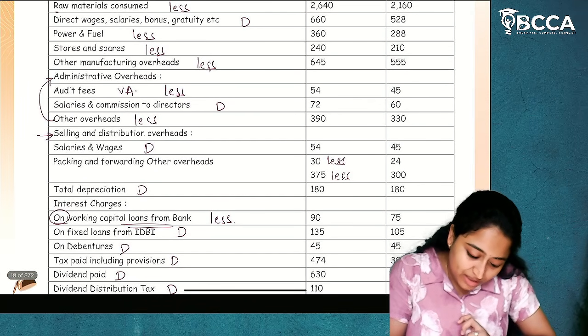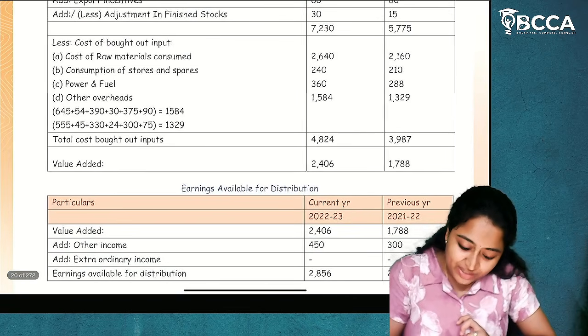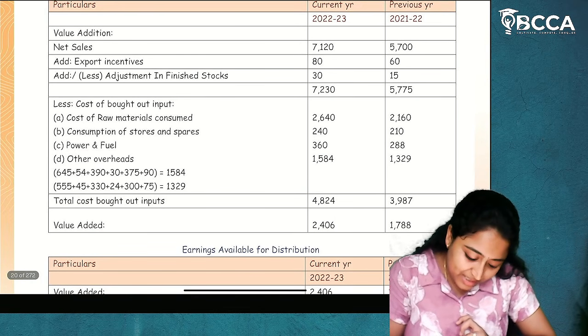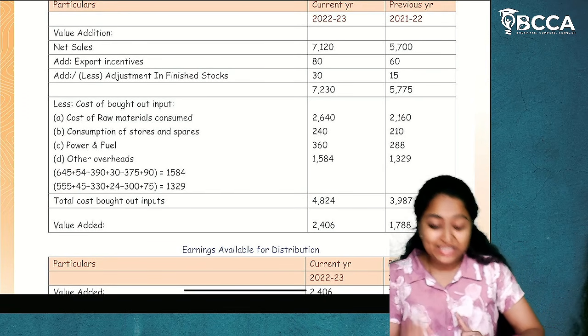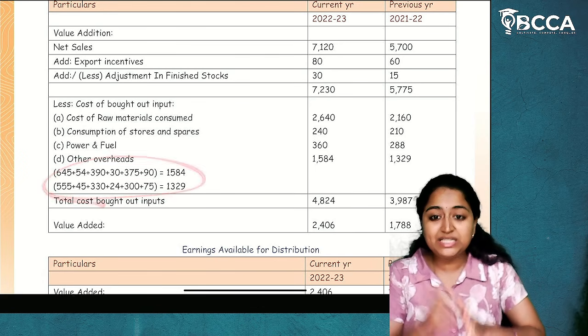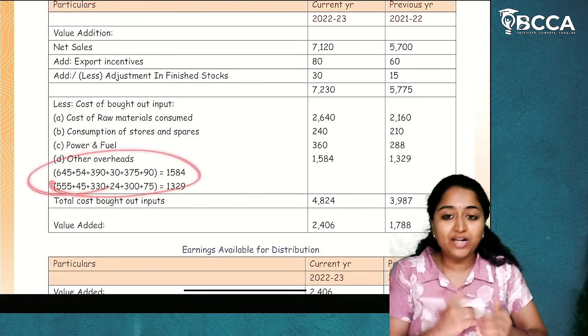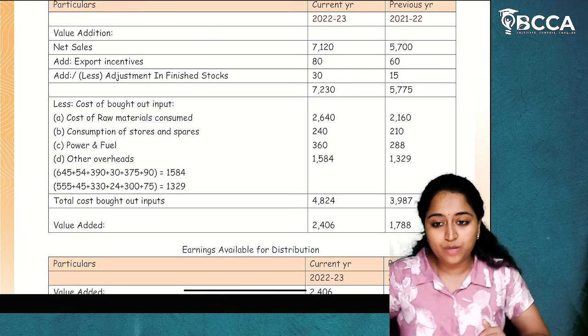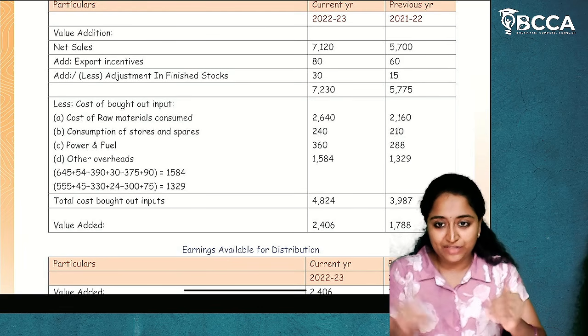After that, other manufacturing overhead, 645 and 555. Even though in the workbook it is given in this way, with everything under other overheads, I request you to write it in a separate manner, which means bifurcate and give it.